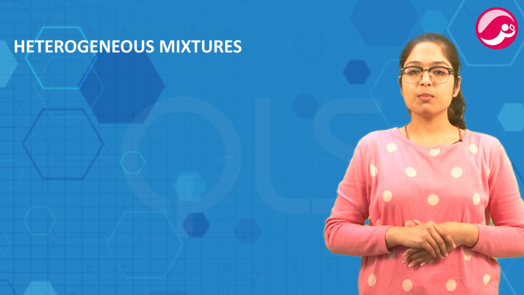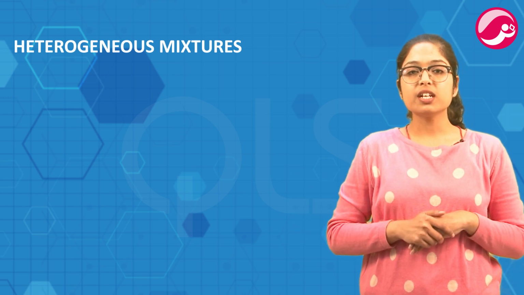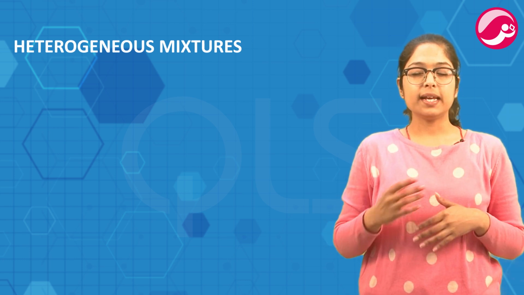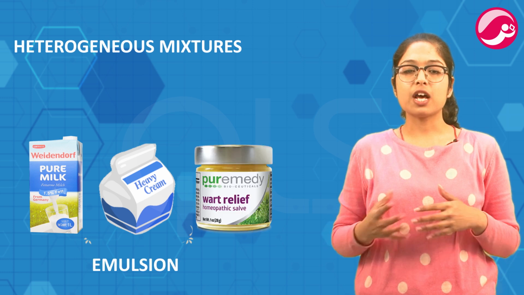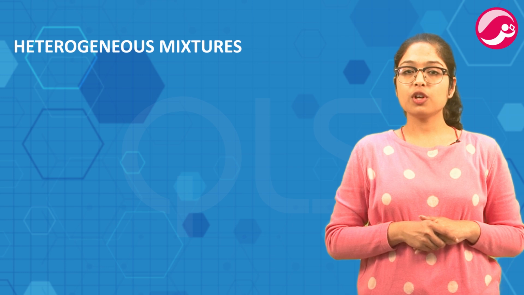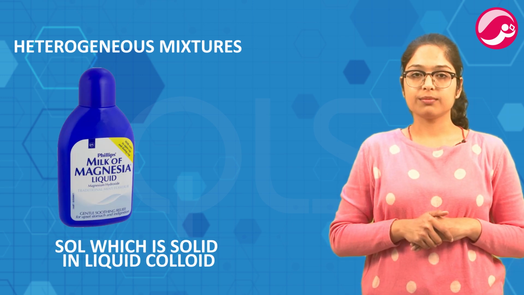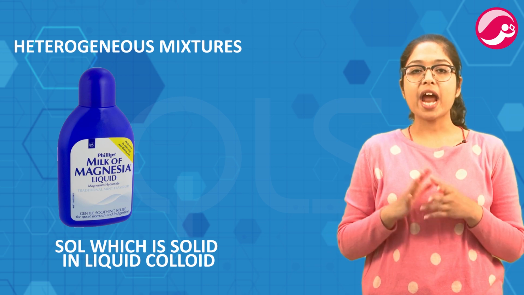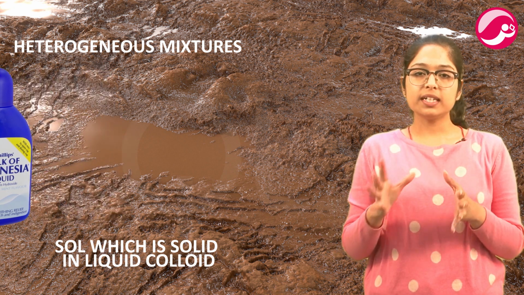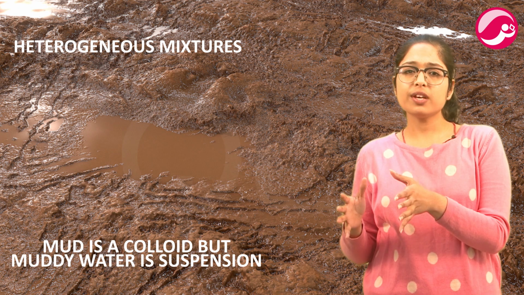First one is emulsion, which is liquid in liquid colloid. इसमें dispersion medium और dispersed phase दोनों ही liquid है. Milk, creams, ointments are all emulsions. The second type of colloid is sol, which is solid in liquid colloid. Milk of magnesia and mud are both sols. Notice that mud is a colloid. जो mud होता है वो colloid है and muddy water जो है वो suspension है.